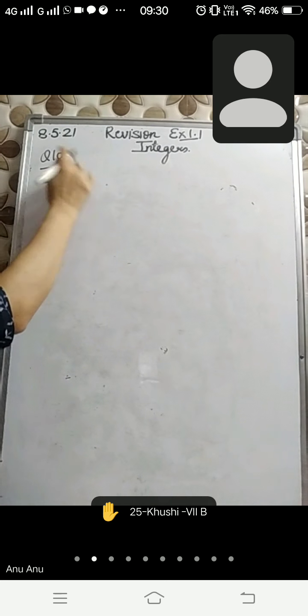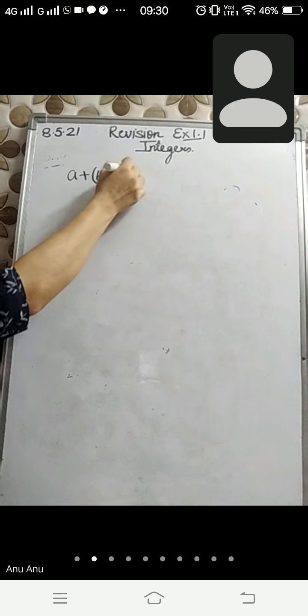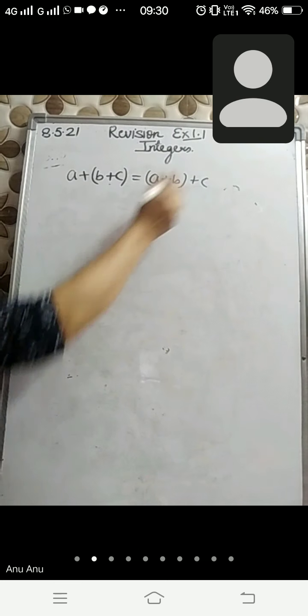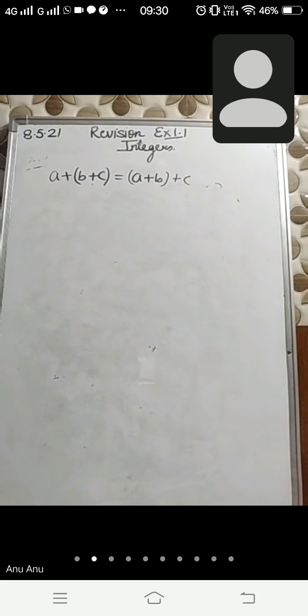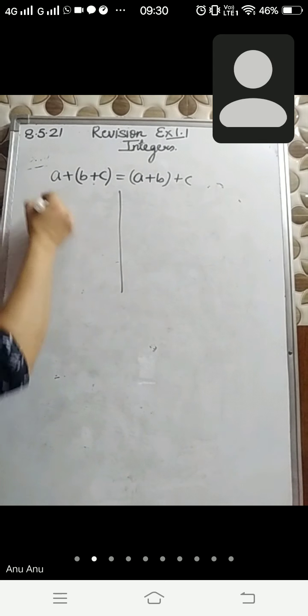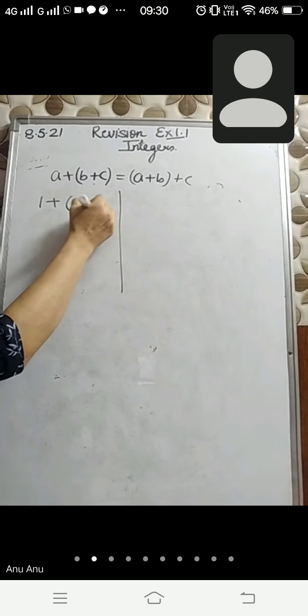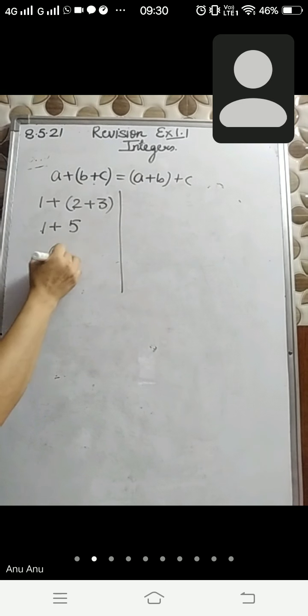Very good, beta. So associative property is A plus B plus C is equal to A plus B plus C, with brackets grouped differently. Commutative property is for two integers, but associative property is for three integers. So we want to verify it. 1 plus 2 plus 3: 2 plus 3 is 5, 5 plus 1 is 6.